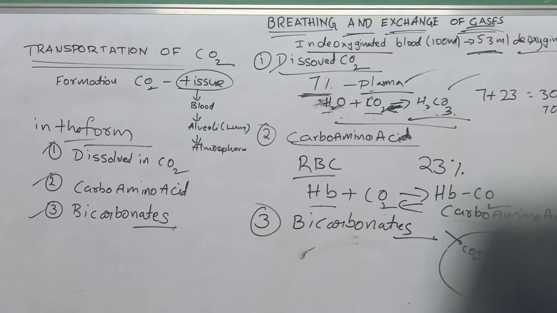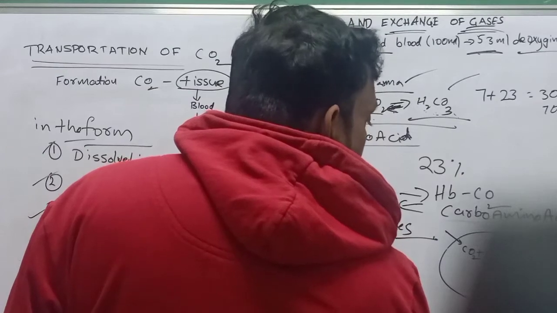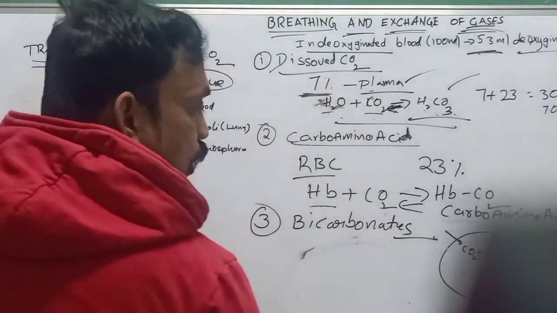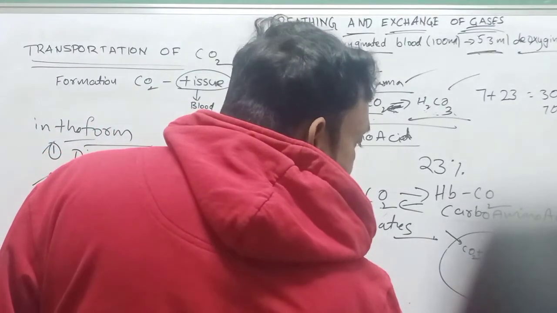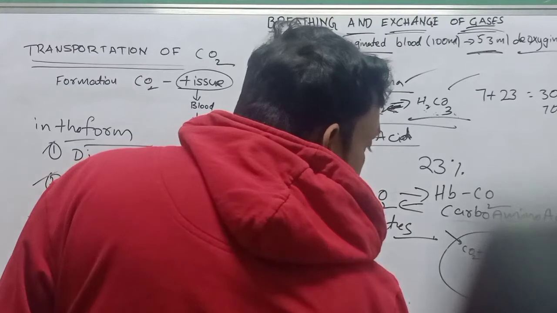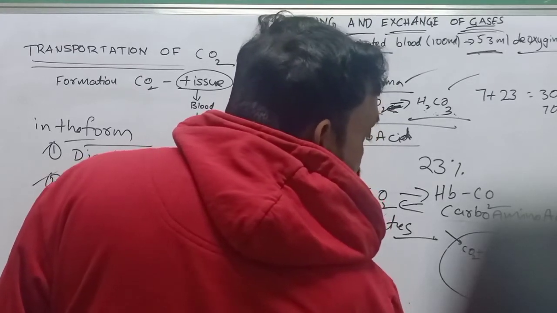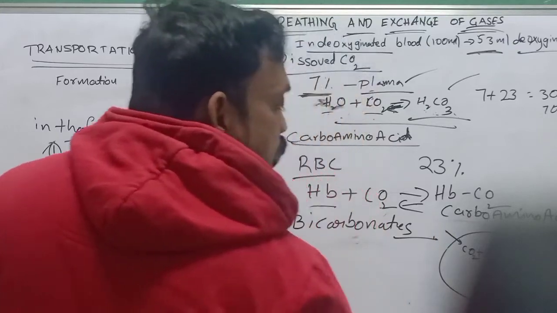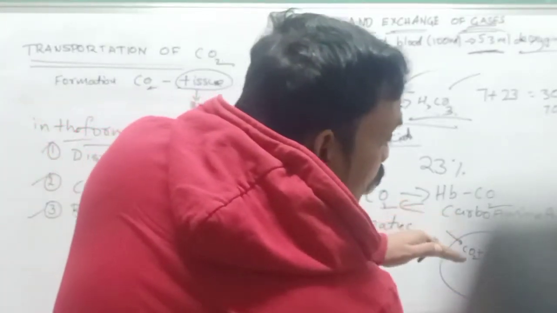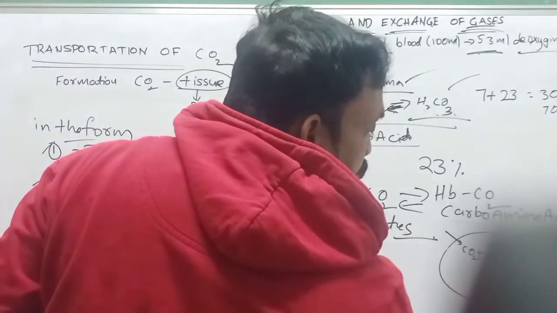HCO3- ions diffuse into the plasma, and what happens here? The ionic balance is disturbed, so the chloride ions enter into the RBC. Why? Because of equilibrium; both are negative ions.